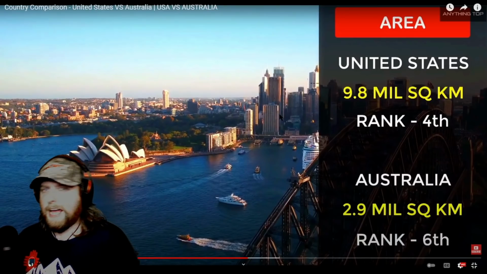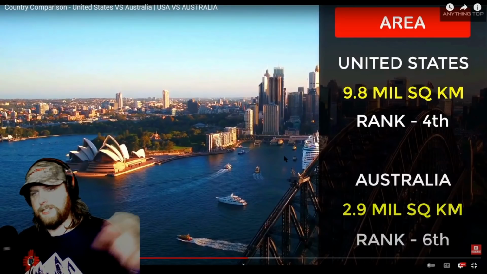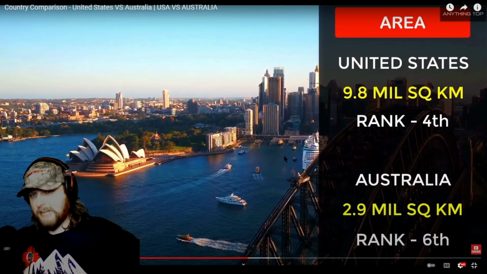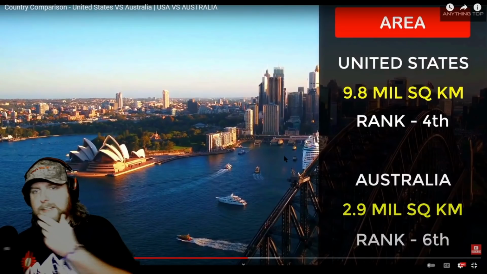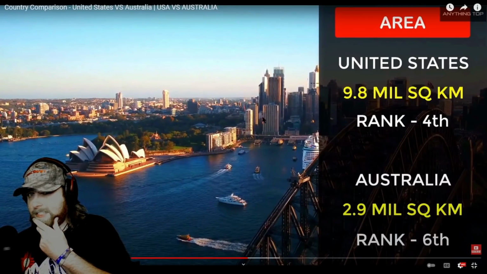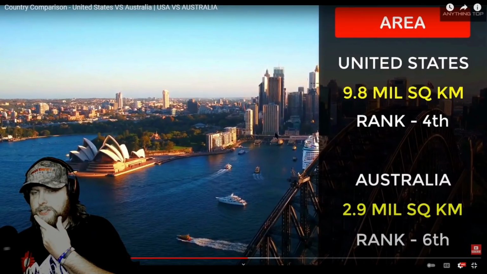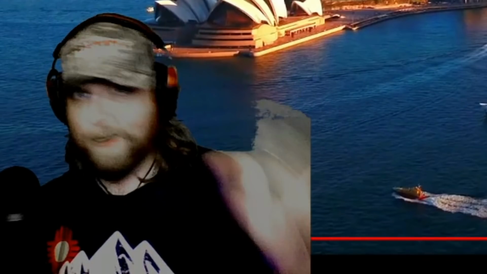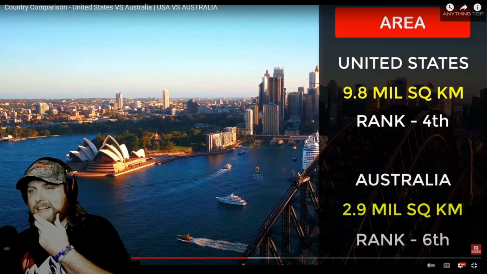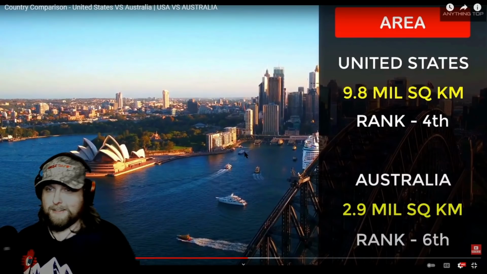I mean, I know Alaska is humongous. The contiguous U.S., the lower 48, is big, very big. And then you have Hawaii. I don't think they're counting our territories. Just as for Australia, I don't think they would count their territories either. And please, no one comment the Antarctica thing. There's an Antarctic treaty. No one owns land in Antarctica. Thank you. But Australia, I really thought it was almost as big as the U.S. Really weird. Is that size difference right? If it is, then wow, the U.S. is way bigger. That's weird.